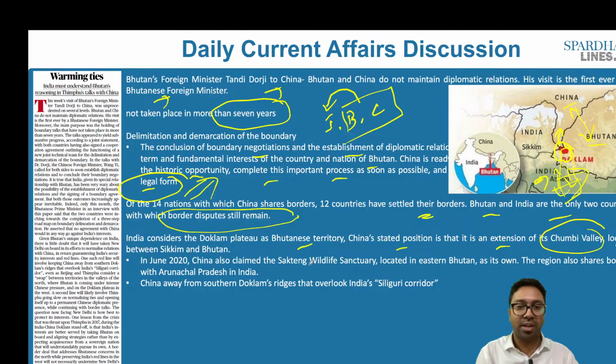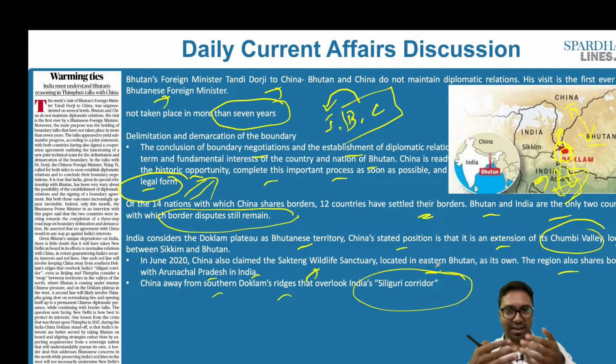In June 2020, China also claimed Sakteng Wildlife Sanctuary located in eastern Bhutan as its own. The region also shares borders with Arunachal Pradesh in India. China, from South Doklam's ridges, overlooks the Siliguri corridor. So whenever they are discussing, in case such an addition is being made, they have to take the viewpoint of India, is what this article is all about.